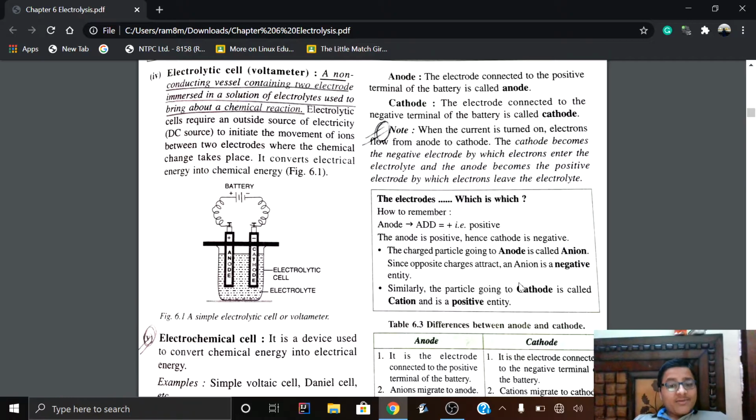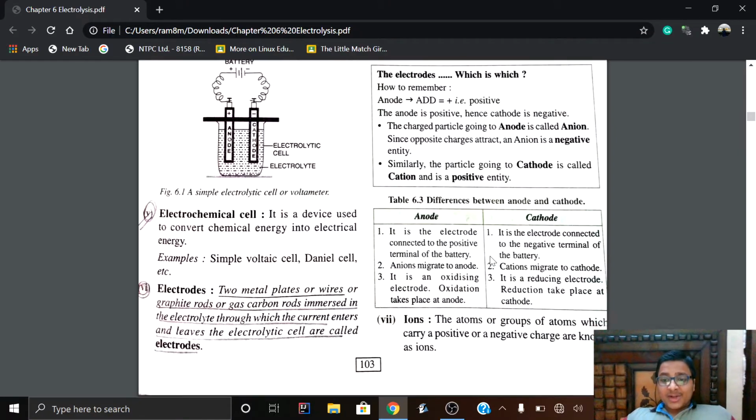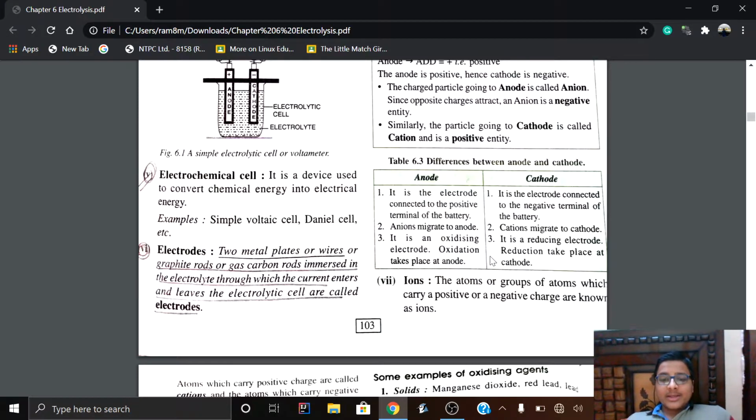So the cation will move towards the cathode, that is, the negative terminal electrode, and the anion, which is negative, will move towards the anode, a positive electrode. So that's why we can now differentiate between anode and cathode, and anion and cation.